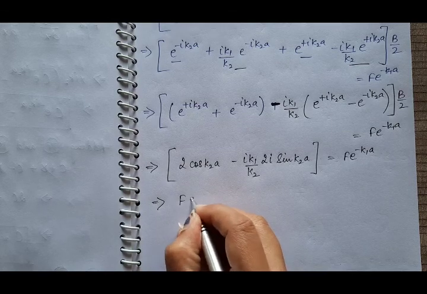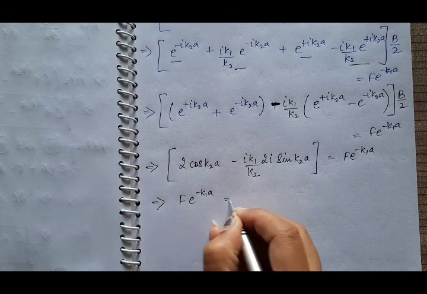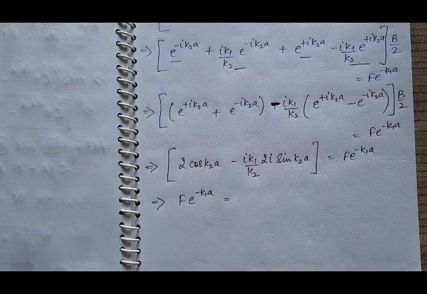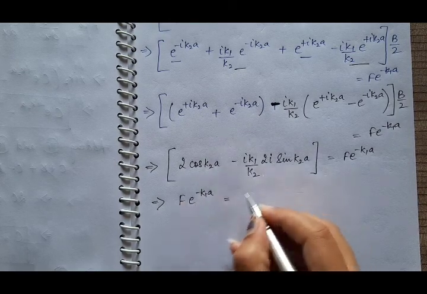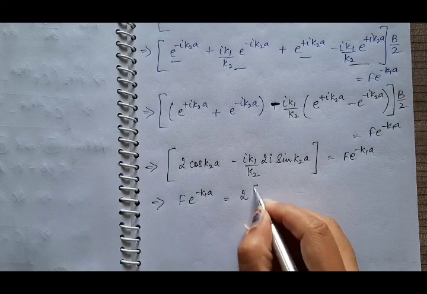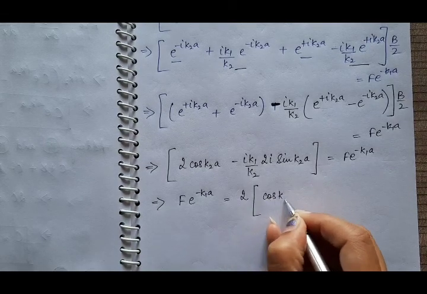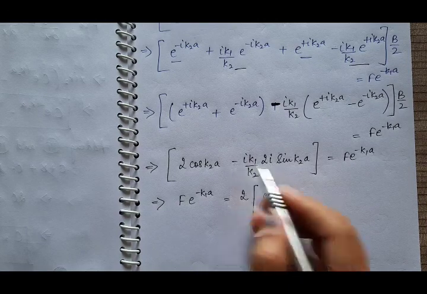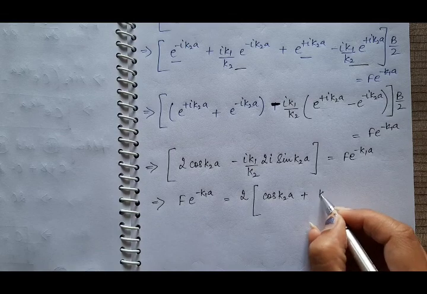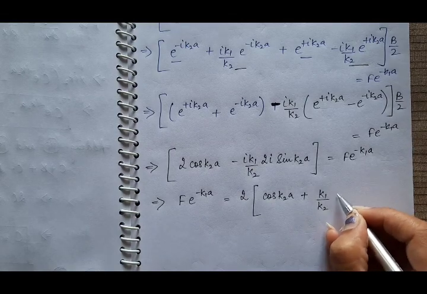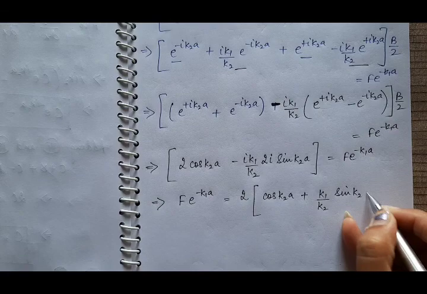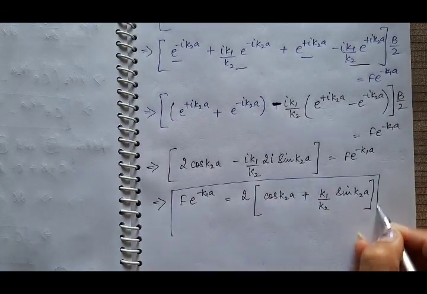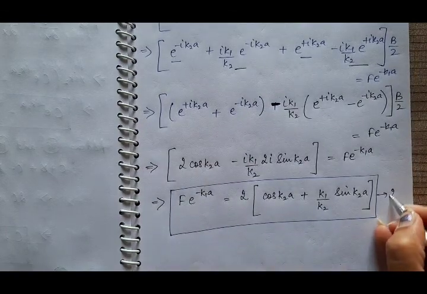So the value of F e raised to power minus K1a, it is 2 common. We have cos K2a, iota into iota, iota square, which is minus 1, minus and minus will be plus, K1 by K2 into sin K2a. And suppose this as equation 20th A.